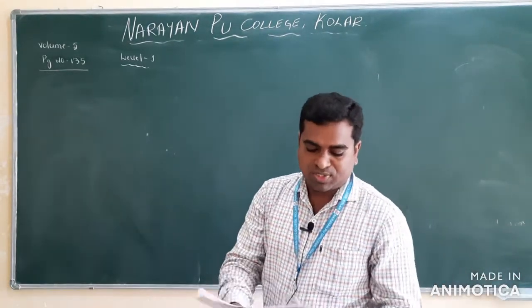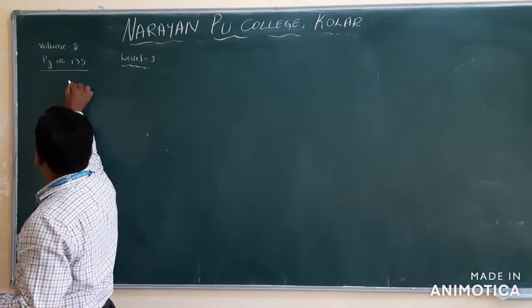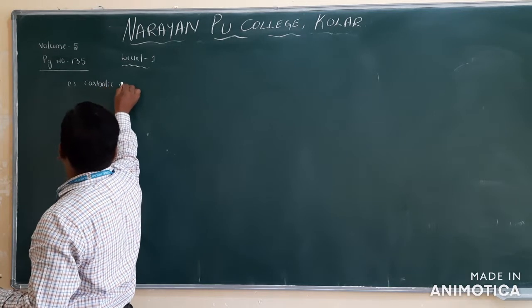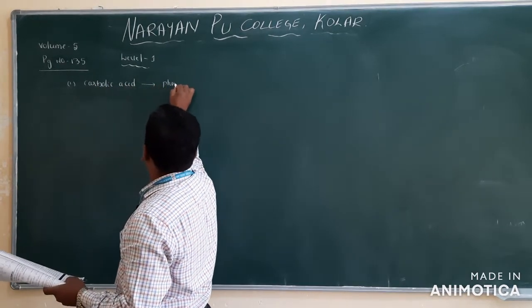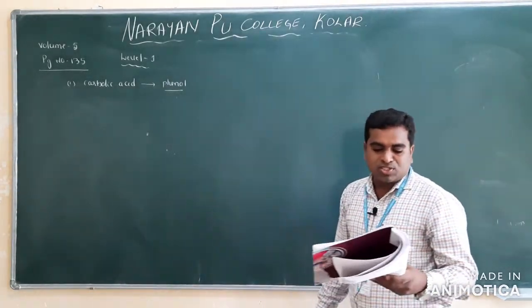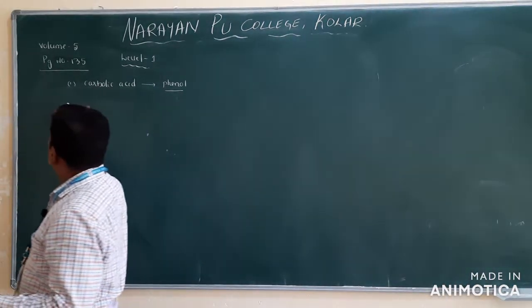See now the first question. The first one they have given here is carbolic acid. I already mentioned in the PU class that phenol is known as carbolic acid. Phenol is known as carbolic acid. Clear? And now the second question.